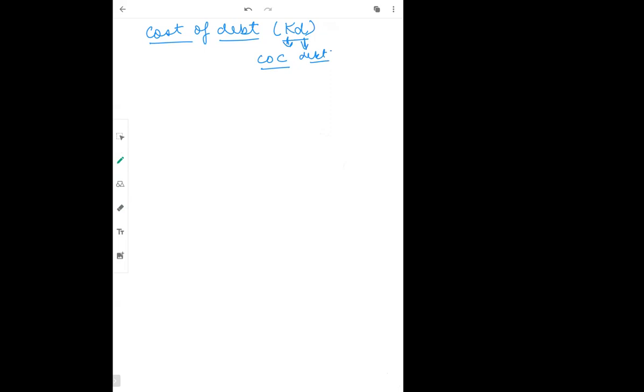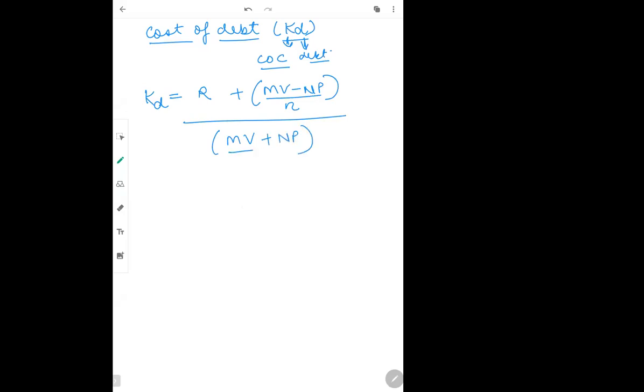Now, what is the formula to calculate cost of debt? The formula to calculate cost of debt is R plus (MV minus NP) divided by N. This whole is divided by (MV plus NP) divided by 2, into 100.